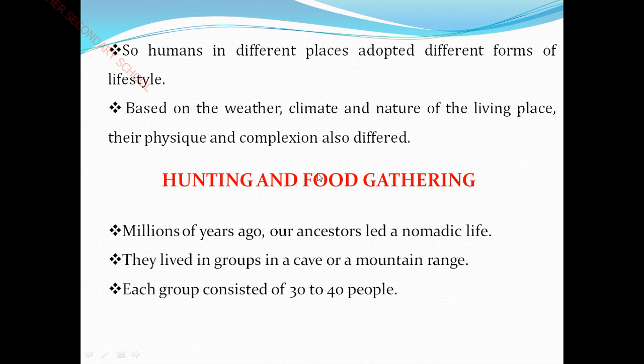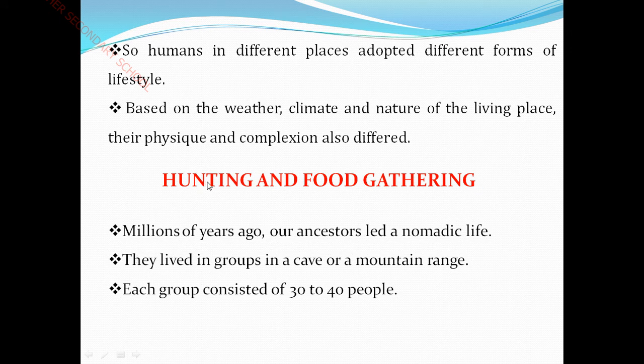And food gathering, they gather food such as fruits, and afterwards from the killing of wild animals like deer and goat, and some other wild methods, different types of fruits are also collected. That is called food gathering.